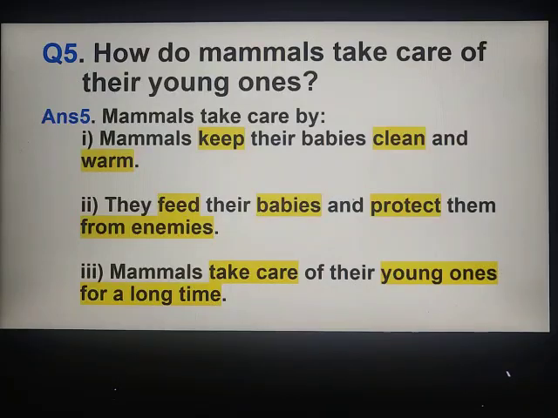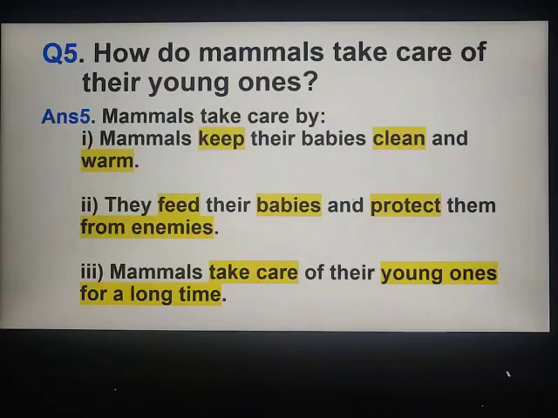Second is, they feed their babies and protect them from enemies. Animals like dogs and cats feed their babies by giving them their own milk. Not only this, they also protect their babies. Few days back near my house, a female dog has given birth to few dogs, and what I have observed is when one of the parent is away to get food, the other one stays near the babies. Why so? To protect them. So animals also protect their babies.